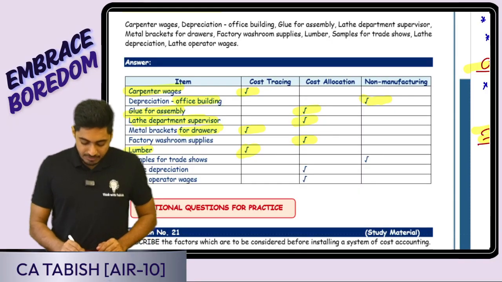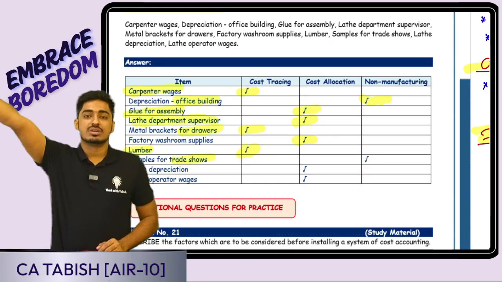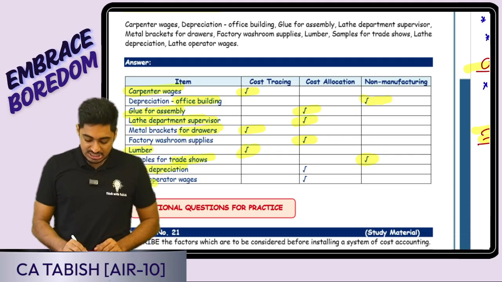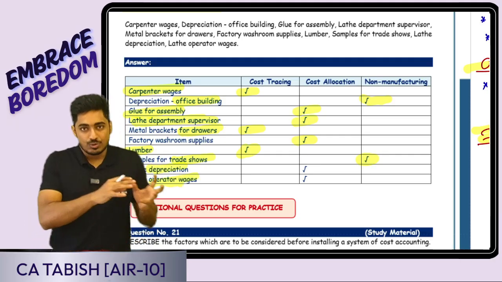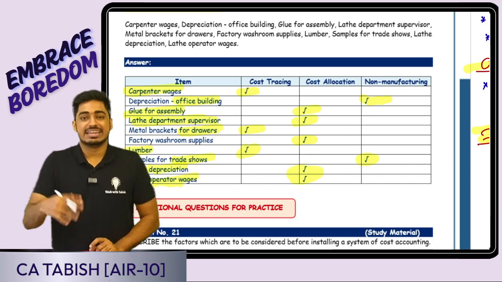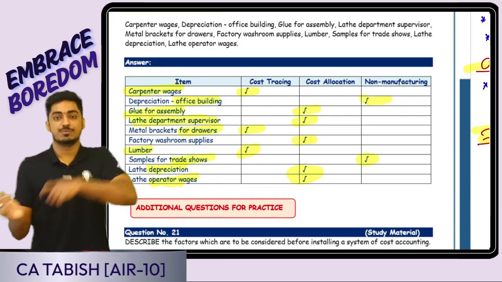Samples for trade shows. You are doing a trade show for selling and distribution purposes, so it comes in non-manufacturing. Lathe depreciation, lathe operator wages: when the goods are going for lathe purposes, whatever cost is getting incurred is again an indirect cost, because it's not specifically linked to the product.